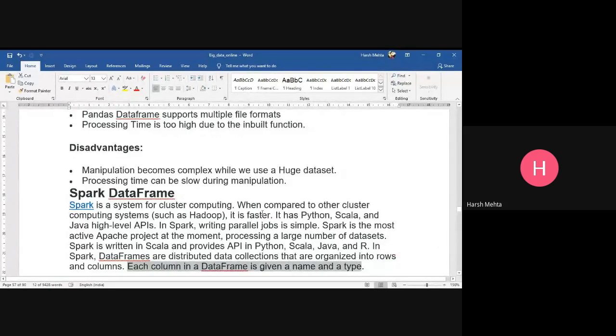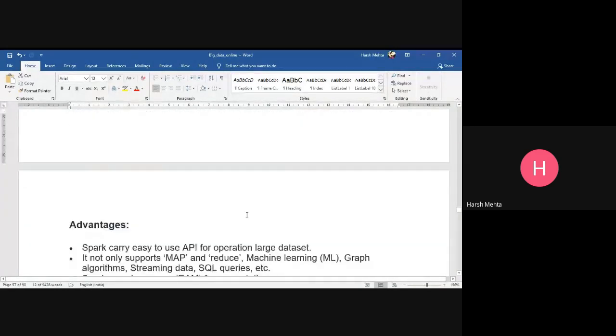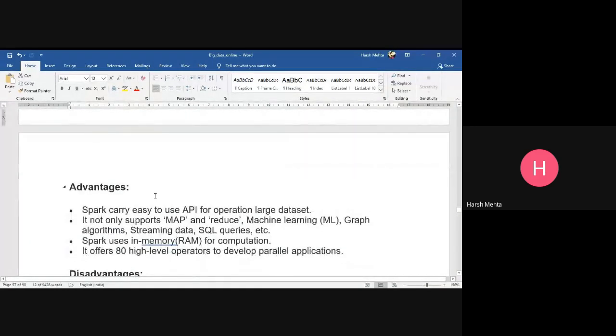Now you see, till here the definition of data frame is common in Spark as well as Pandas data frame, right? Now, what is the advantage of the Spark data frame? It carries an easy-to-use API for operating on large data sets. It not only supports map and reduce, but also machine learning, graph algorithms, streaming data, and SQL queries. All this is supported by the Spark data frame.